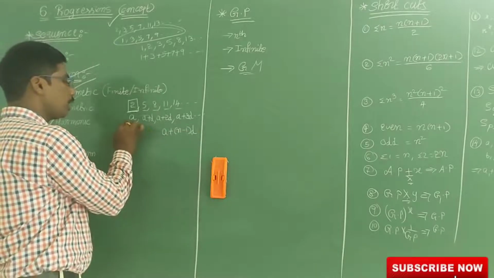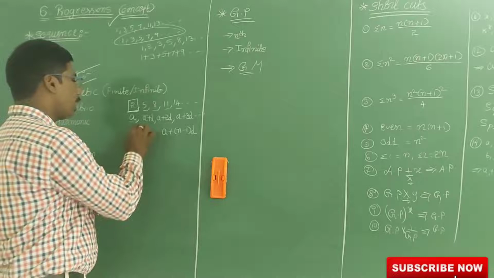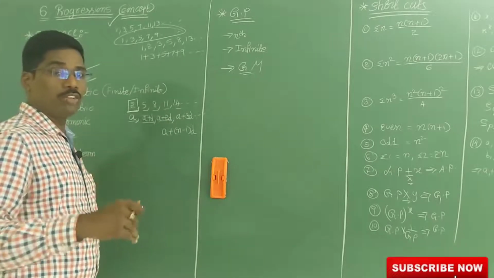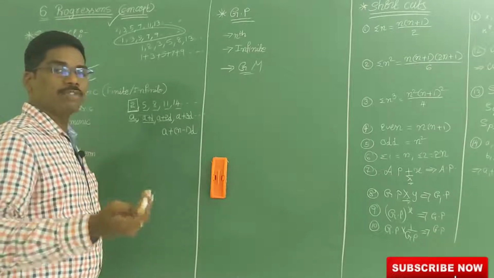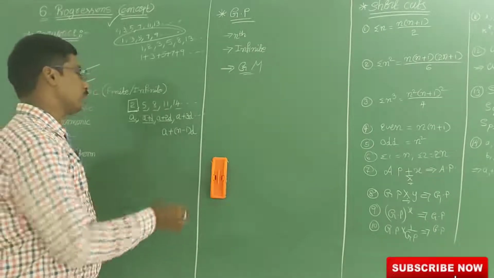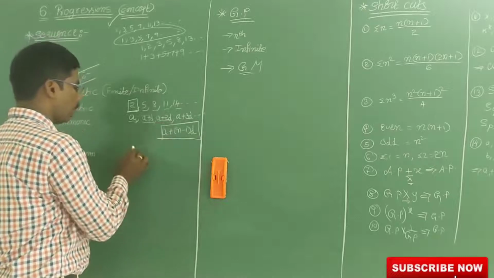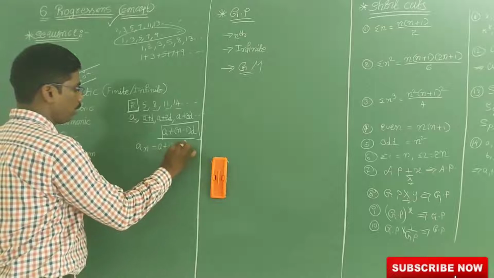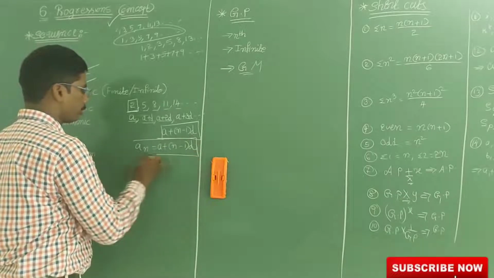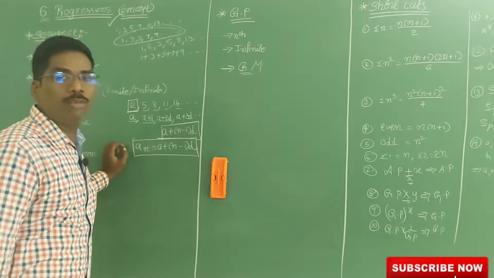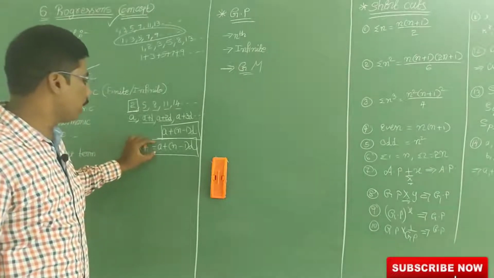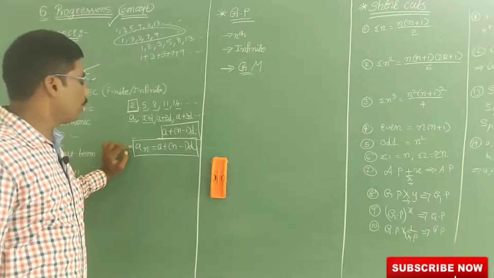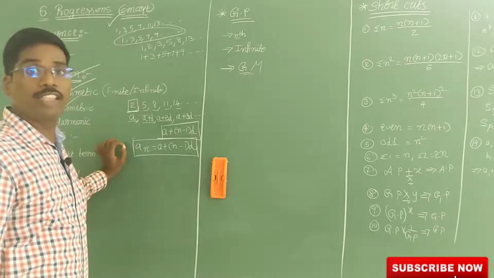See here, in the first term there is no D value, in the second term 1D is there, in the third term 2D is there, fourth term 3D, sixth term 5D. So in the nth term, n minus 1 D will be there. So this is the formula for the nth term in arithmetic progression, AP. The nth term in AP is AN is equal to A plus n minus 1 into D.